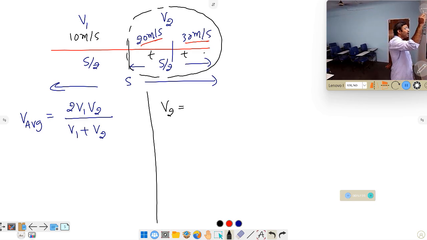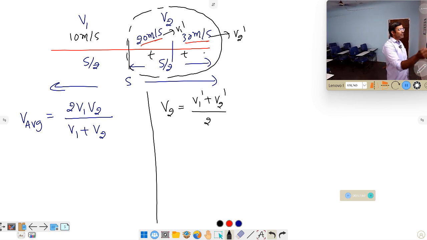So under the equal time concept, what is the average speed formula? V1 plus V2 by 2. So one of them you take as V1 dash, and this you take as V2 dash. So V2 becomes the average speed in this part, which I can write as V1 dash plus V2 dash by 2.